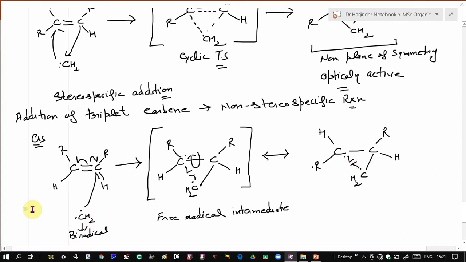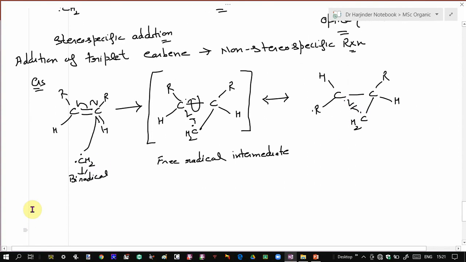So the first intermediate will give rise to one product, while the other intermediate will give rise to another product. So this will give rise to this product.